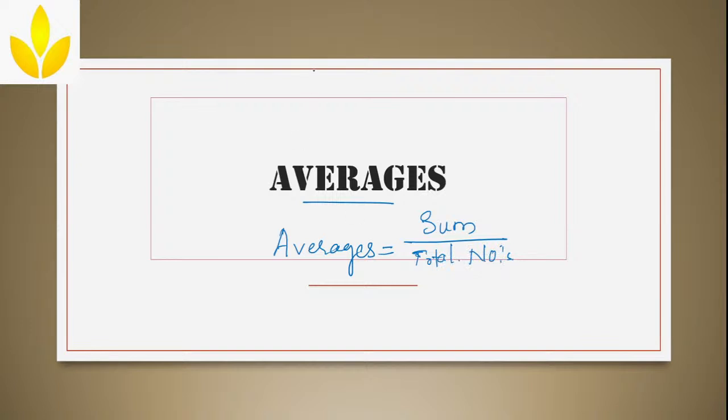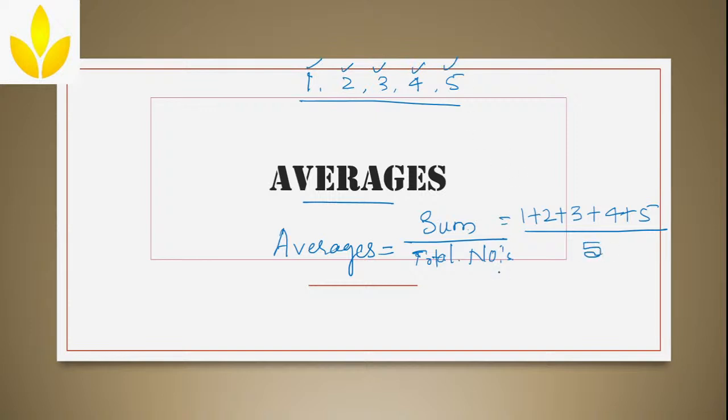For example, if I say you have to find the average of 1, 2, 3, 4, 5, you take the sum of all those numbers, 1 plus 2 plus 3 plus 4 plus 5, divided by how many numbers there are. In this there are 5 numbers, so you will divide it by 5.